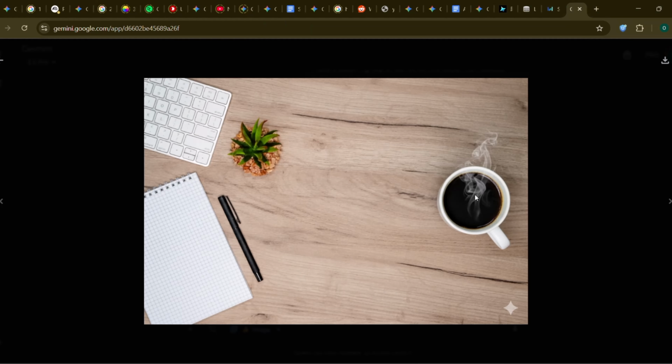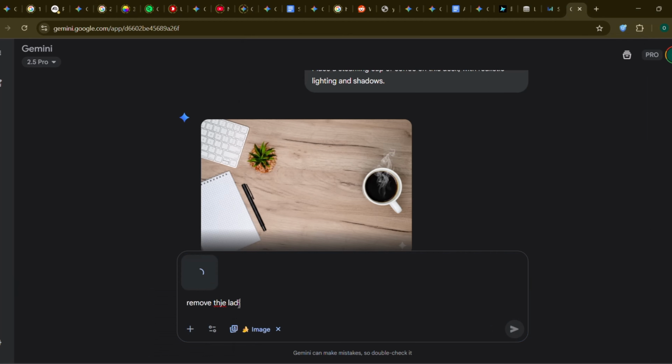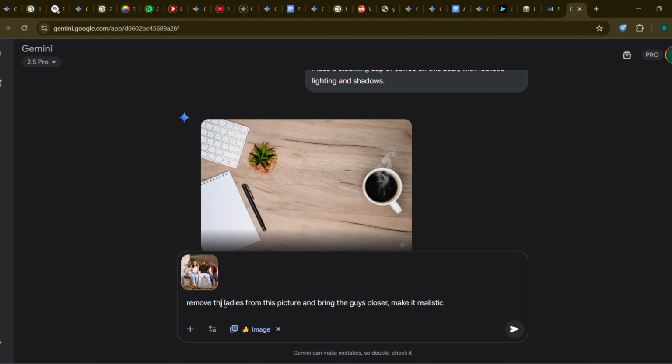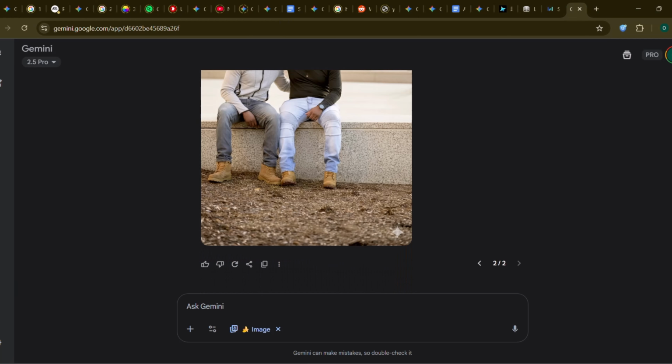It's that easy. 8, the vanishing act, object removal. Just as important is taking things away. Photobomber in your favorite travel pic? Just highlight them and type "remove this person from the image" and realistically fill in the background. Flawless.